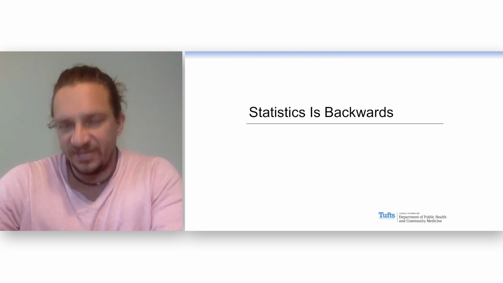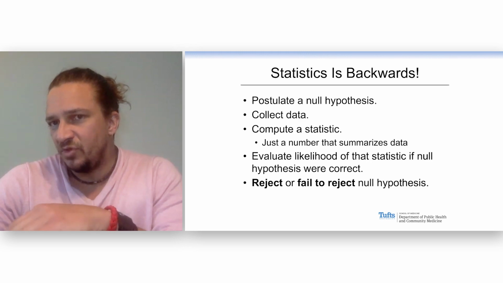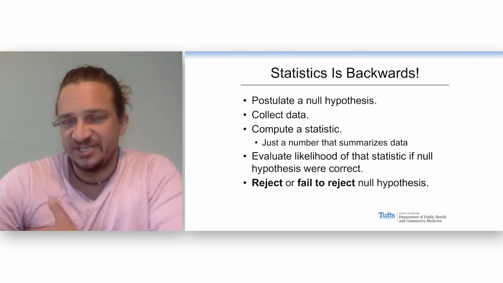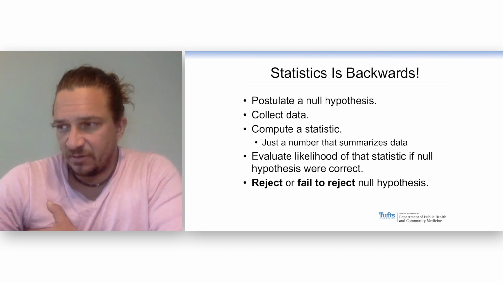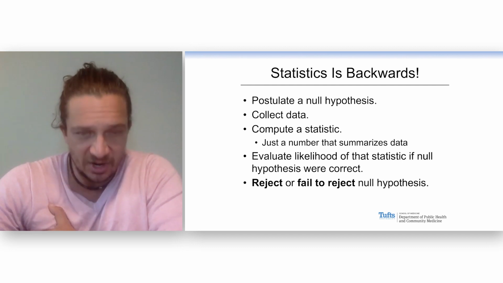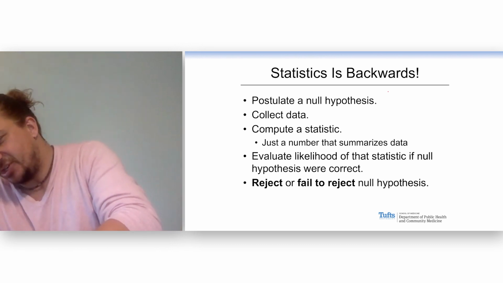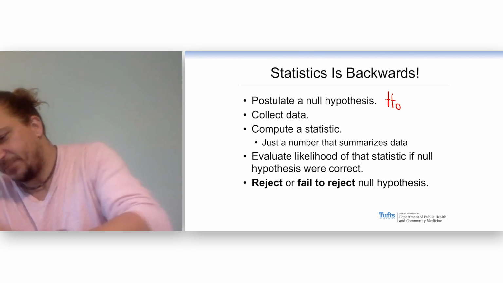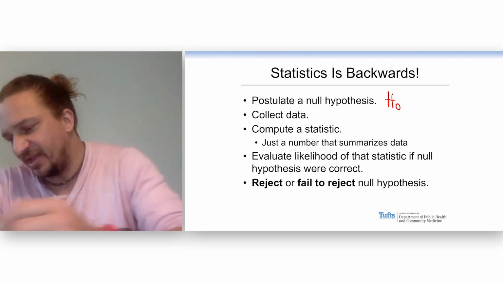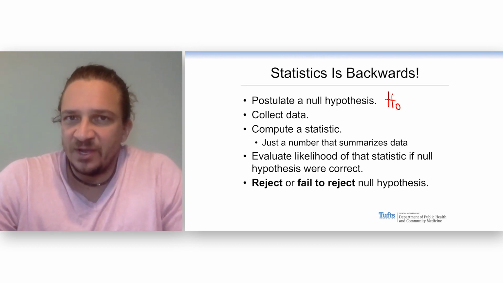What this means, statistics is backwards, is the following: the way we do classical statistics is not that we try to prove something. It's that we do the following. First, we come up with some sort of null hypothesis, H null. And the null hypothesis is, what would we expect to see if some situation was true?